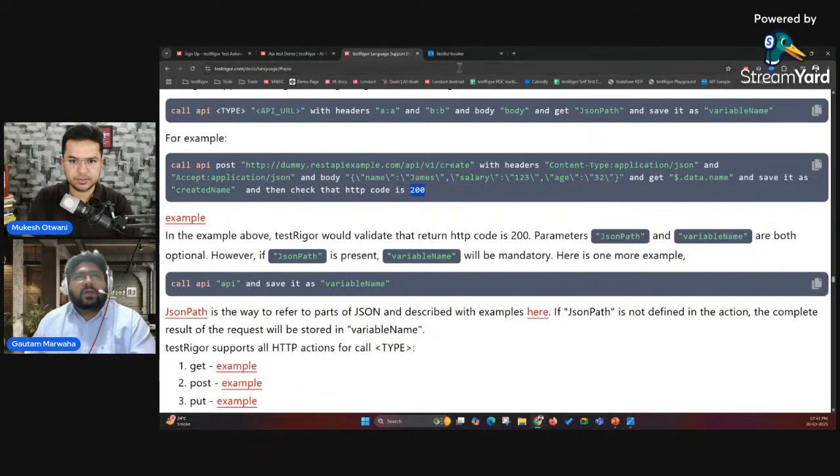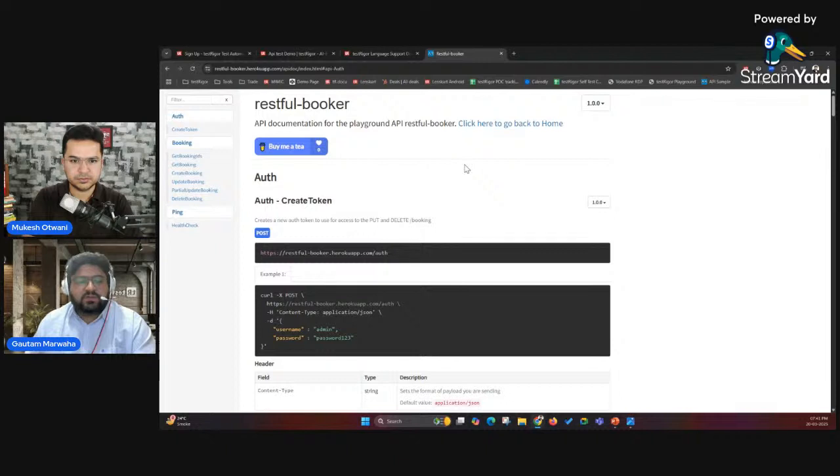So for example, this is the application, which is an open source application on which I've created API test cases. These are open API calls that you can test at your end as well. So as you can see, there are a few modules, right? Creation of the token, then getting all the booking IDs, then booking details, then creation of the booking, updating the booking, and then we have partial update booking, and then we have a module called delete booking. We'll automate all of these things through TestRigor, right?